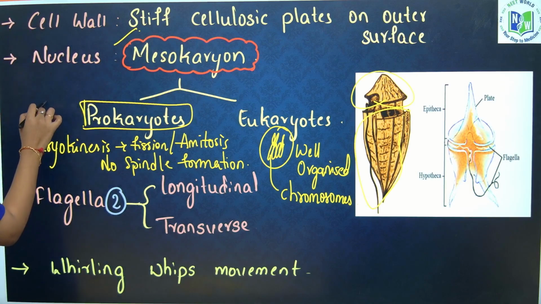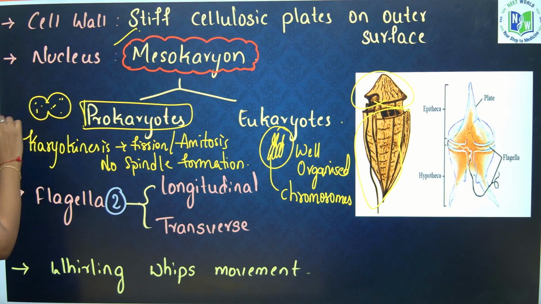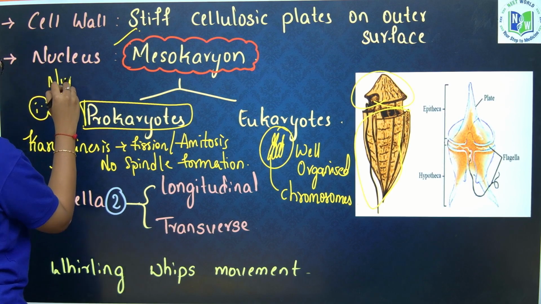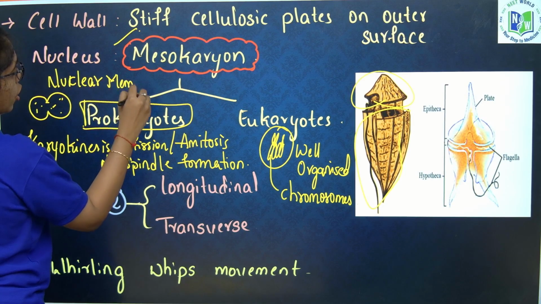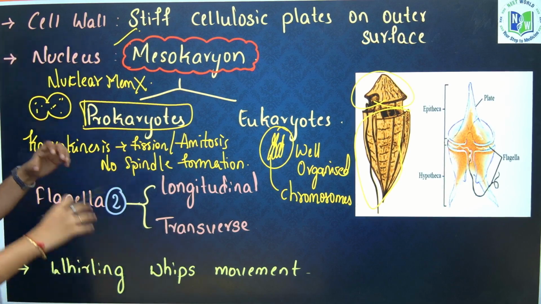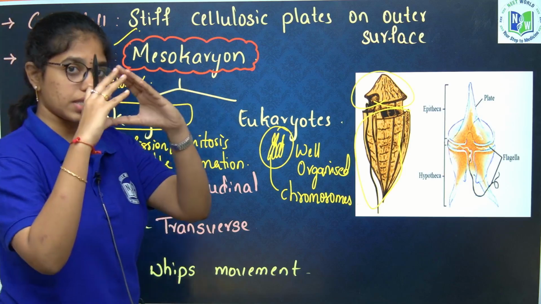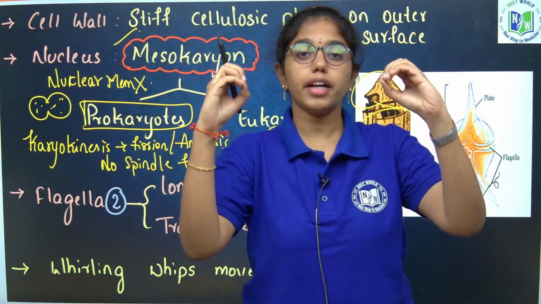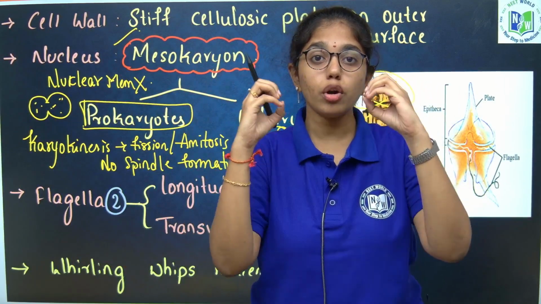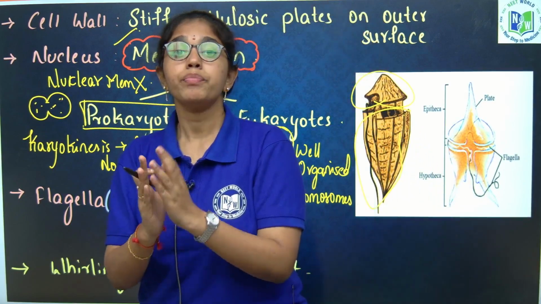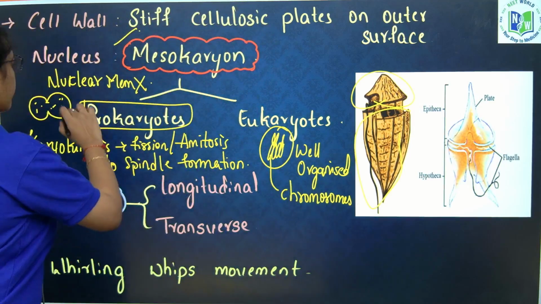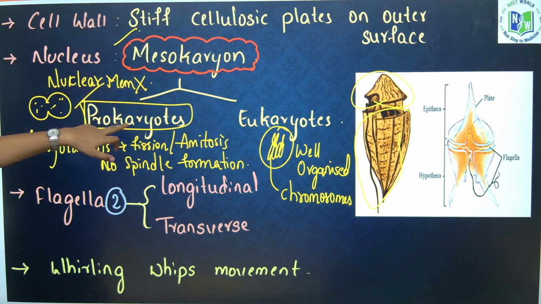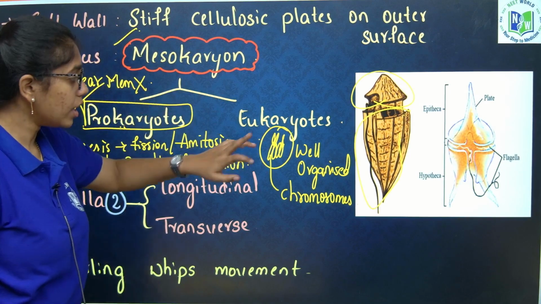Clear? They divide without any nuclear membrane division. The nuclear membrane is not divided. The genetic material present inside the nucleus is just divided into two. It has undergone fission without any spindle apparatus or spindle fiber formation. This is the character of mesokaryon that resembles prokaryotes, and this is under eukaryotes.